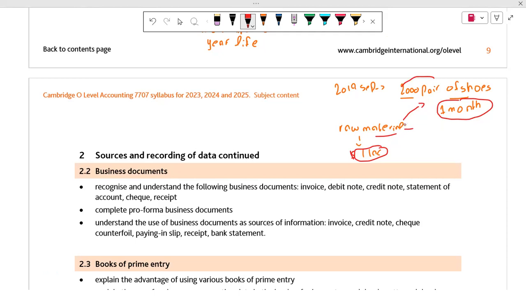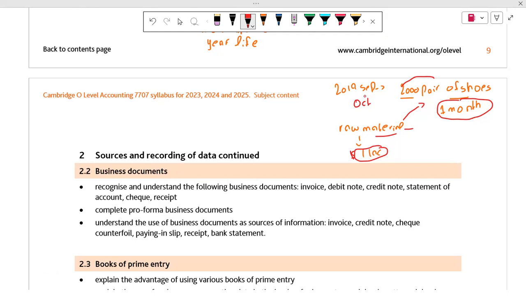And after 1 month, for example, if I was talking about 2019 September, then after September it will be October. Maybe in October I will get one more order from one of our customers, so I will again purchase raw materials for it. And maybe this time the customer says that I want my order in 2 months.